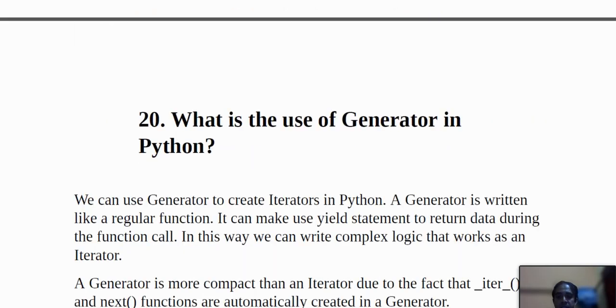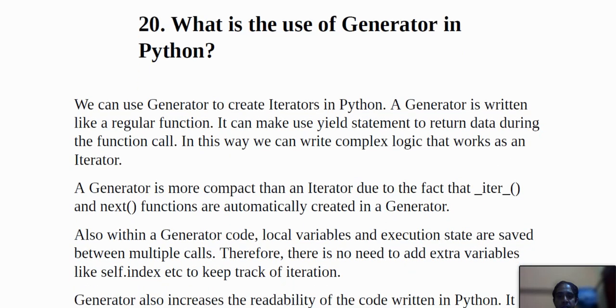And the next question is, what is the use of generator in Python, which is the most important question. We can use generator to create iterators in Python, and a generator is written like a regular function, and it can use the yield statement to return data during the function call, and in this way we can write complex logic that works as an iterator. And a generator is more compact than an iterator due to the fact that the iter and next methods are automatically created by a generator.